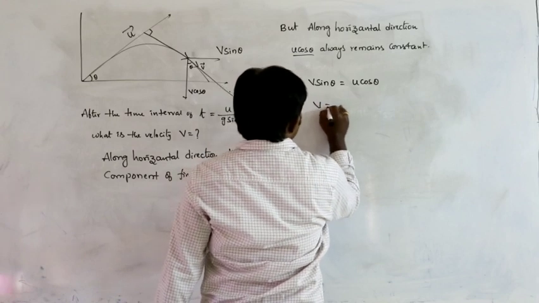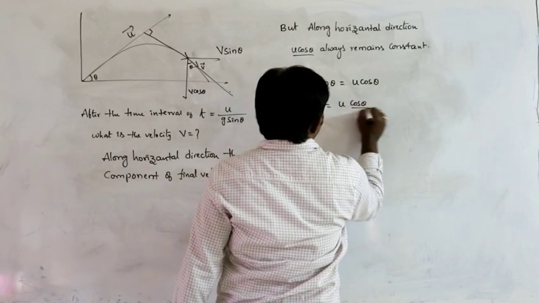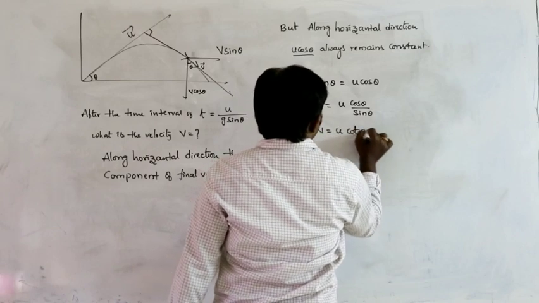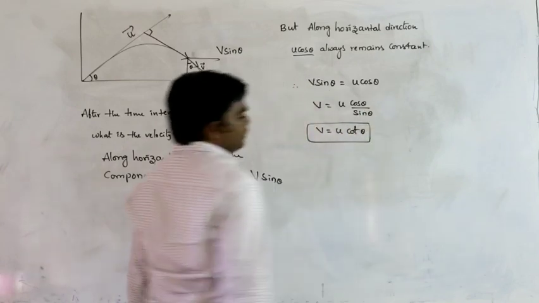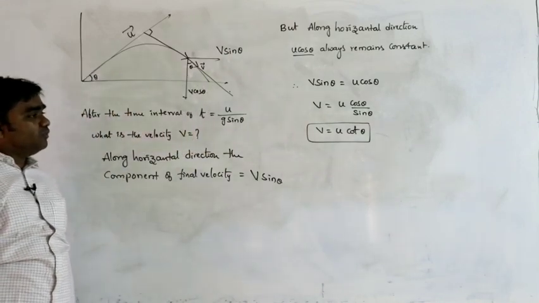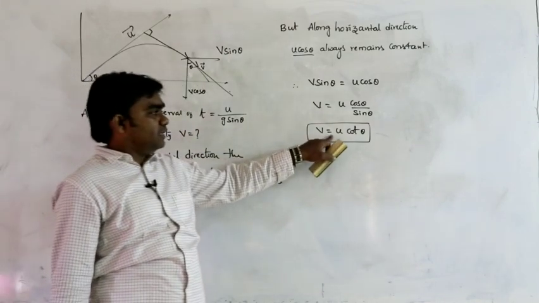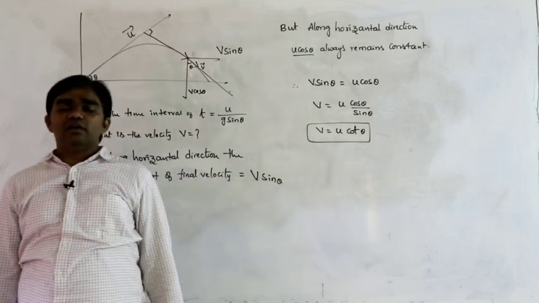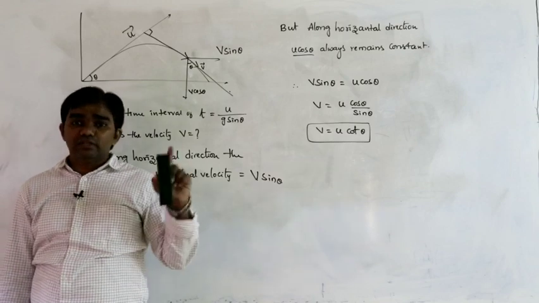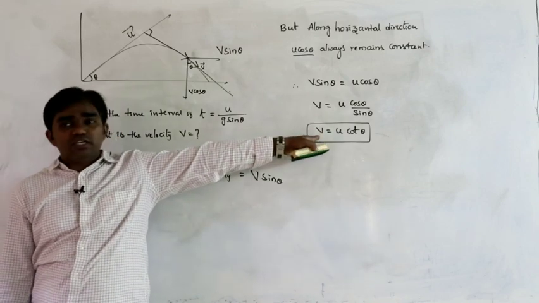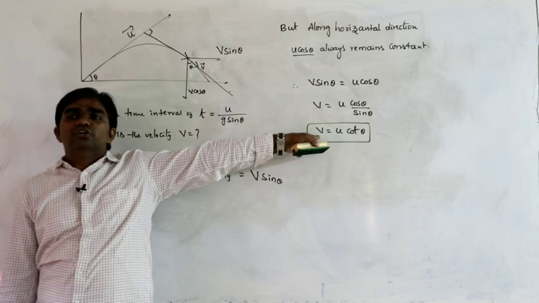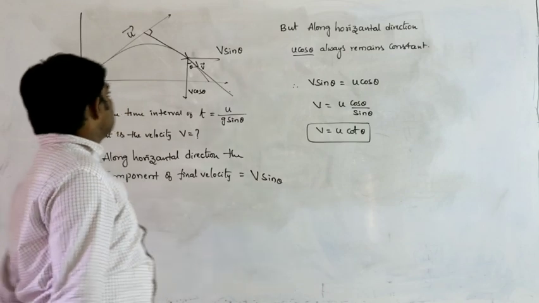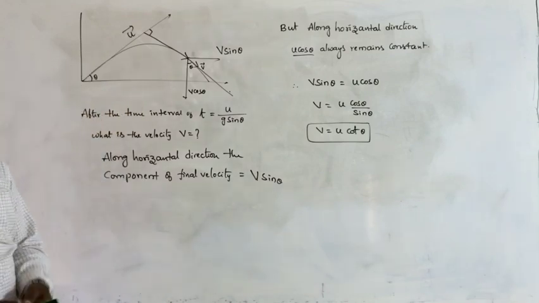Therefore, V is equal to u cos theta by sin theta. Therefore, V is equal to u cot theta. So, the velocity of the body after time t seconds. What is t? The initial velocity vector and final velocity vector are mutually perpendicular after that time interval. What is that final velocity? V is equal to how much? u cot theta. Final velocity V is equal to u cot theta. So, this is a condition. This is one application.